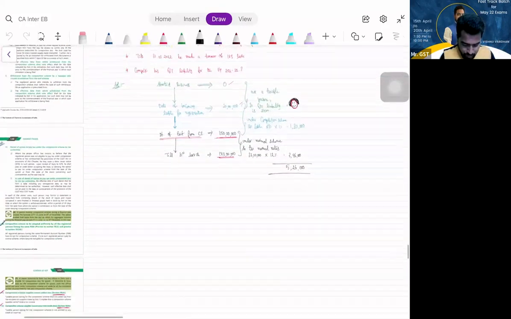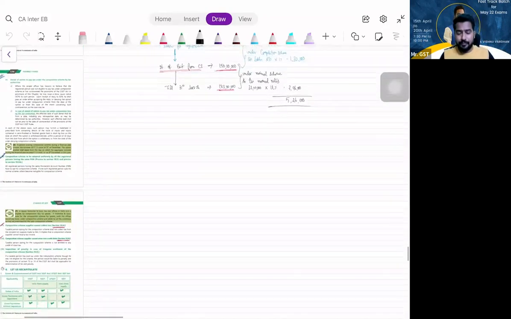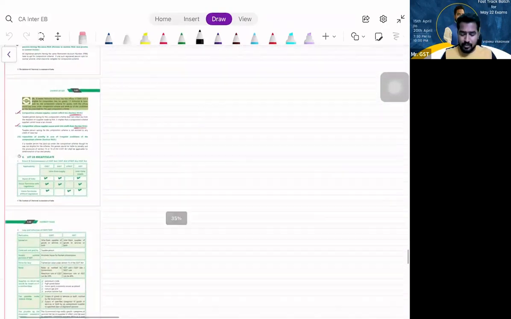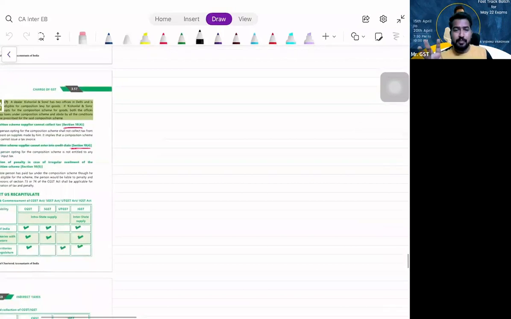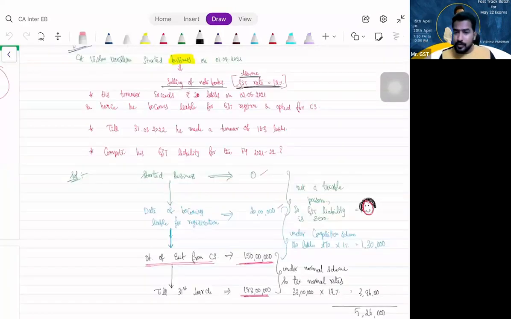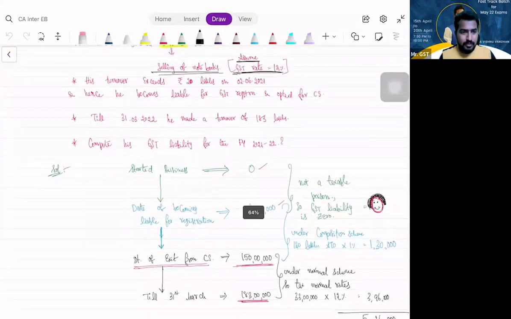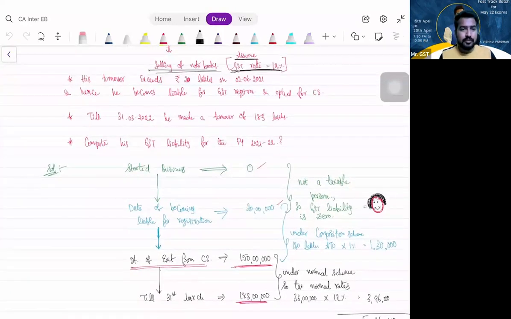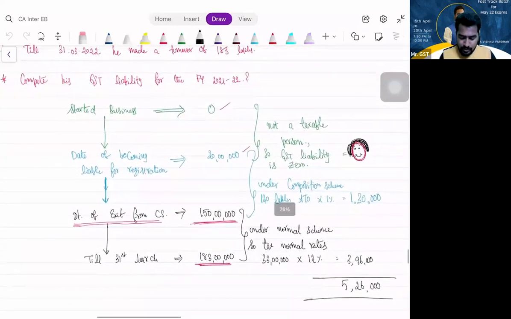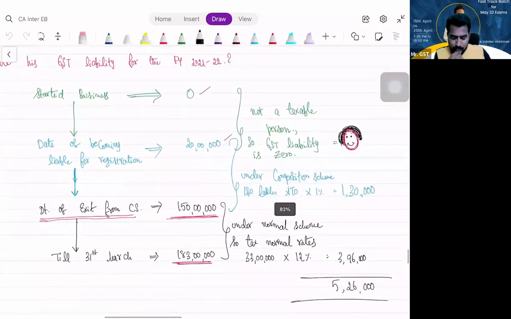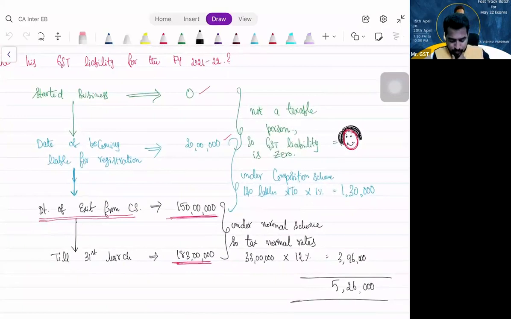So that is the story of composition scheme. Am I clear, my dear friends? Sir, can you explain the answer again, sir? For the first 20 lakhs, I did not collect tax, sir. So next 1.5 crore, I'll pay 1%, sir. Remaining 13 lakhs, I'll pay 12%. That is what I said.